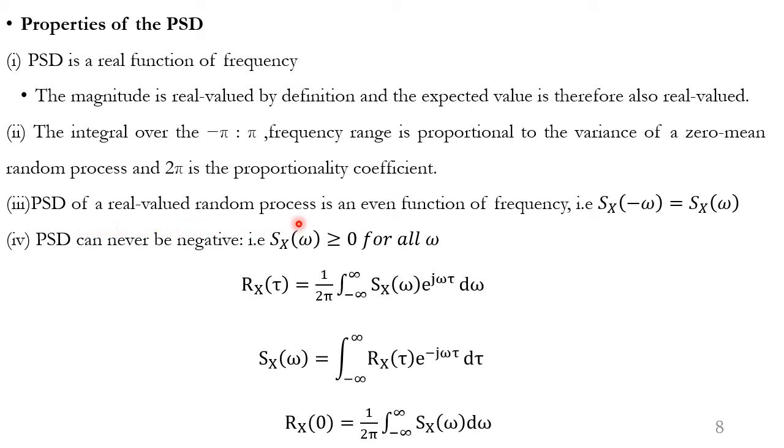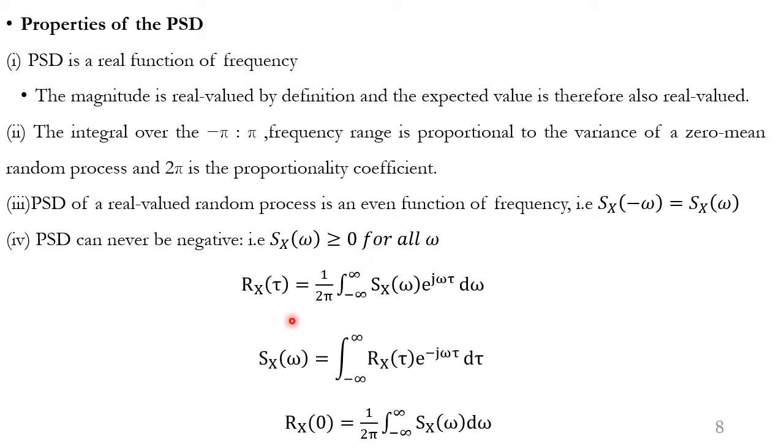PSD of a real valued random process is an even function, which means that Sx of minus omega is equal to Sx of omega. PSD can never be negative. That means Sx of omega is always greater than or equal to 0 for all omega.